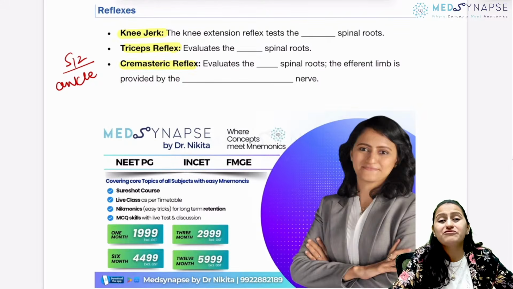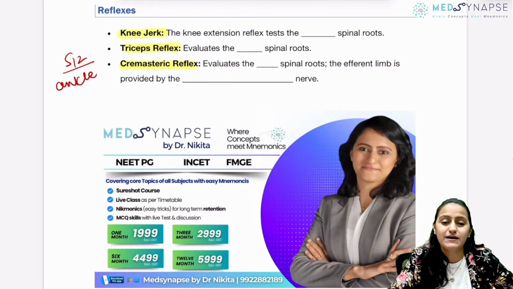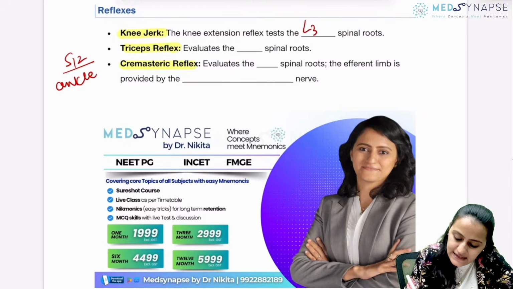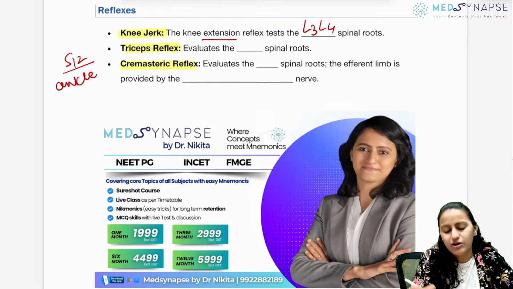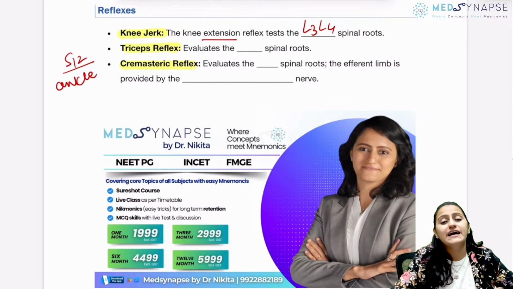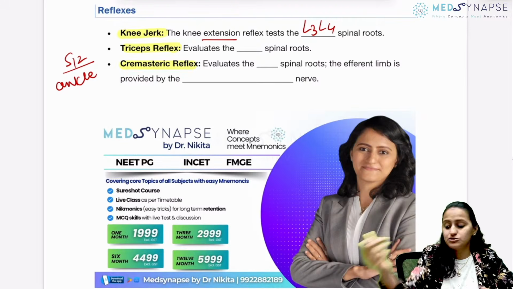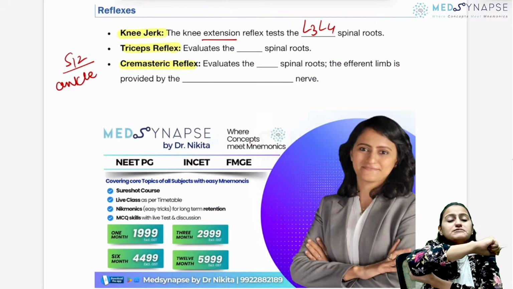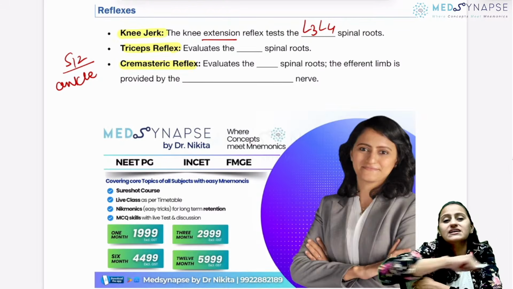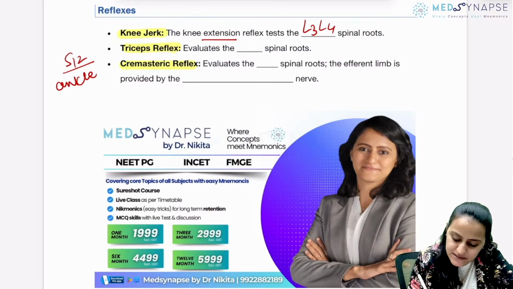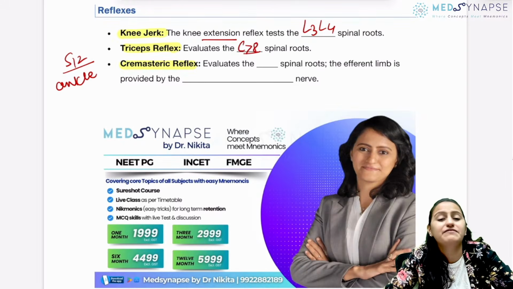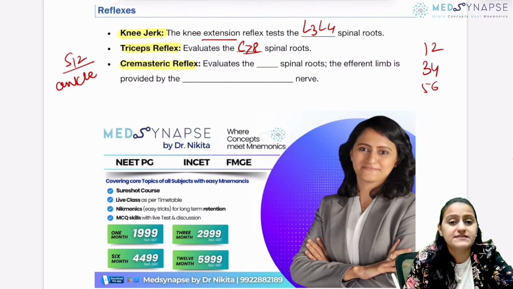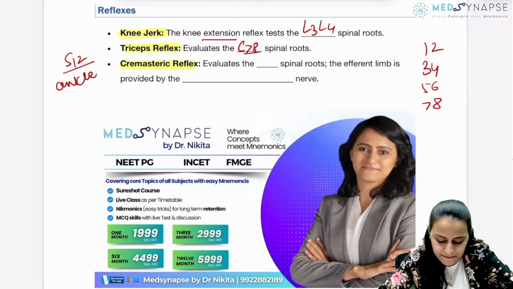Okay. Then you have 3, 4, clean the floor. You are cleaning the floor on the knees. So that is 3, 4, that is L3, L4. Okay, what are you looking for? The knee extension. Then you have 5, 6, pick up the sticks. So you're picking up the sticks with the biceps flexion. And 7, 8, triceps, extension, that is shut the gate like this. So remember, triceps is C7, 8. Right? 5, 6 is biceps, 7, 8 is triceps. So 1, 2 ankle, 3, 4 knee, 5, 6 biceps, 7, 8 is going to be triceps.